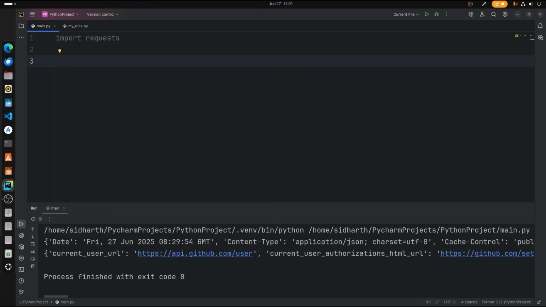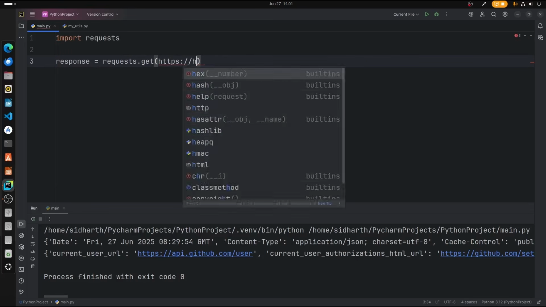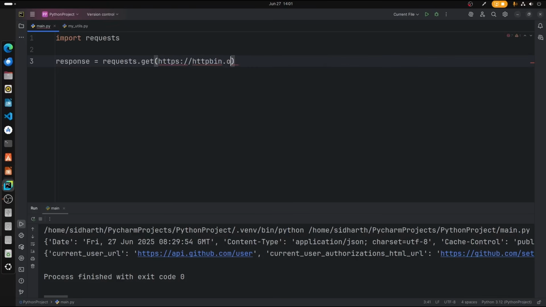In that case, you need your credentials to access that particular API. So how we're going to do that? Let's go ahead and type the response variable. So response is equal to requests.get. What we're going to get is https://httpbin.org/basic-auth/user/passwd.